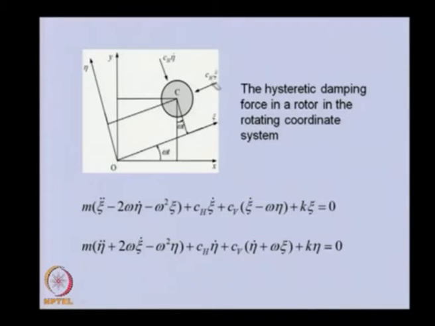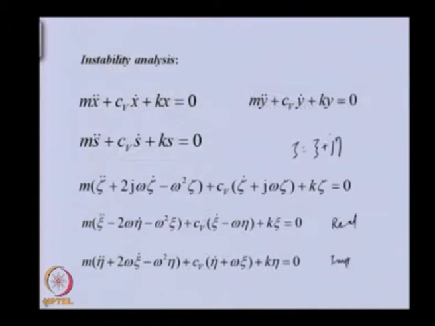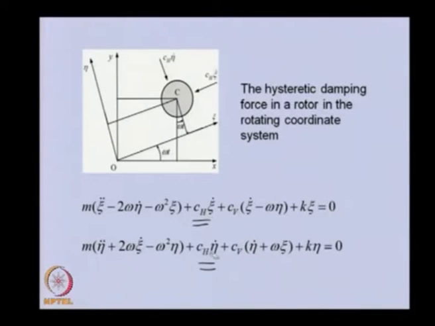So now we can see that because we have already derived the equation of motion in the xi direction and eta direction, if we want to include the hysteretic damping, we just need to include these 2 terms in the previous equation of motion. So this equation of motion is exactly the same, only thing now we have added the hysteretic damping in this model, the additional term of the hysteretic damping CH. CV is already there in this. Now this equation is ready for doing the stability analysis of the system.